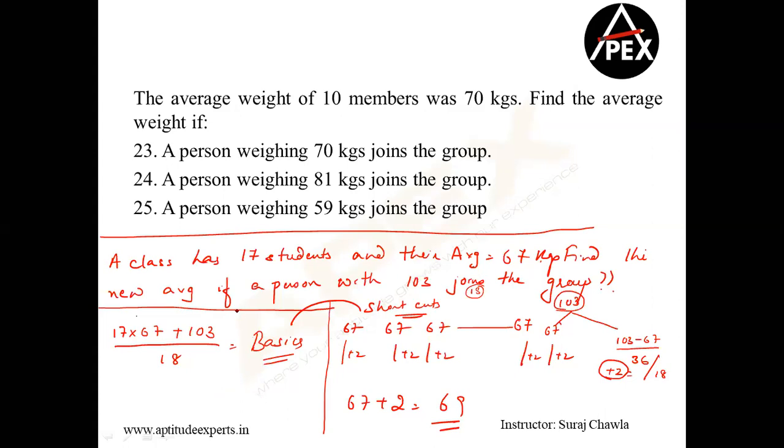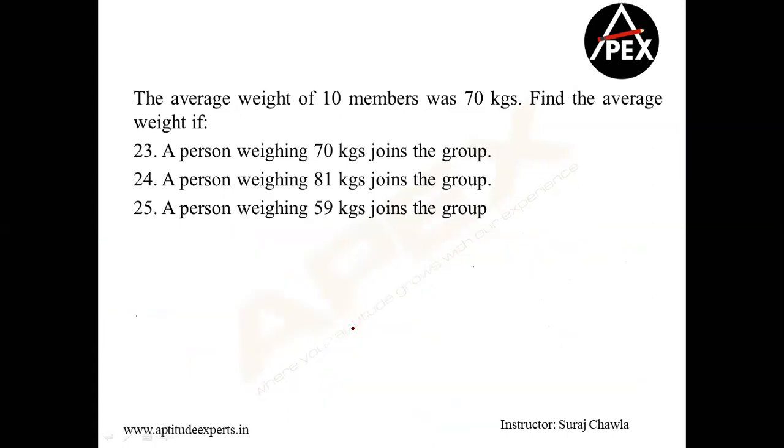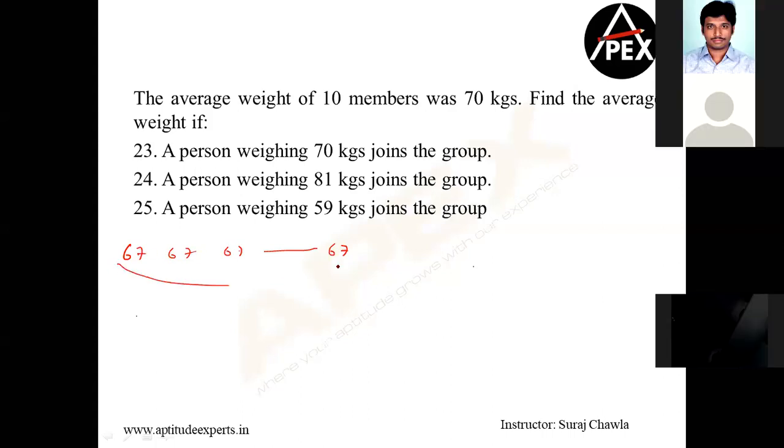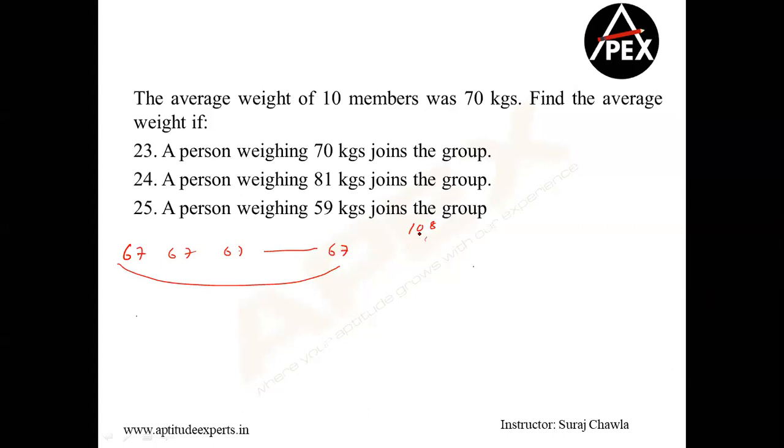Now I'll tell you a secret, guys. Somebody wants me to explain once again. I repeat, everybody had 67, 67, 67 chocolates. You were how many people? You were 17 people. I brought 103. Clear? Now you will ask me to keep 67 with me and join the group. If I'm joining the group, that means we are all 67 only.